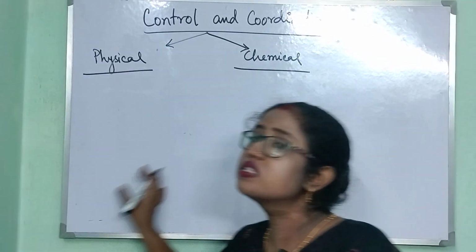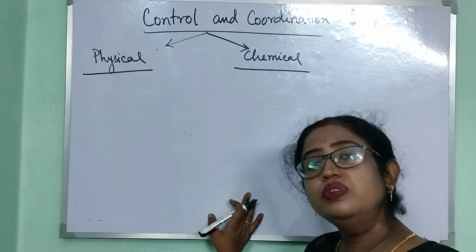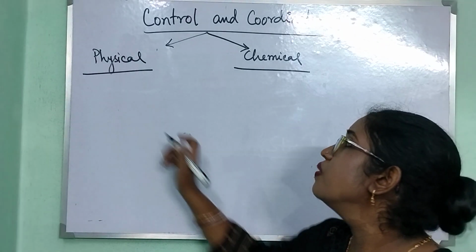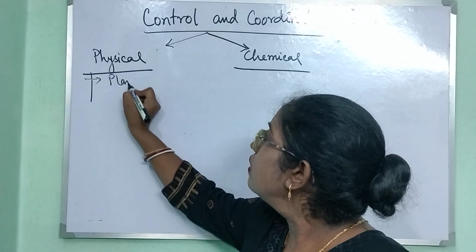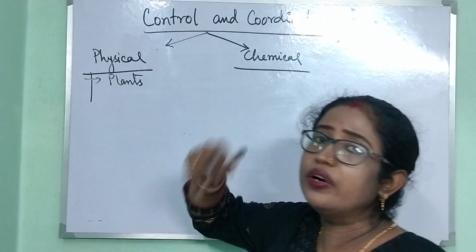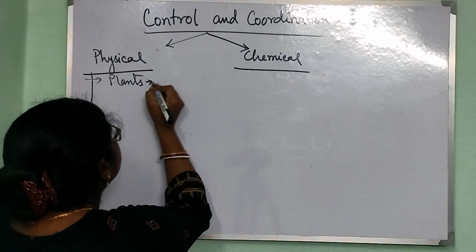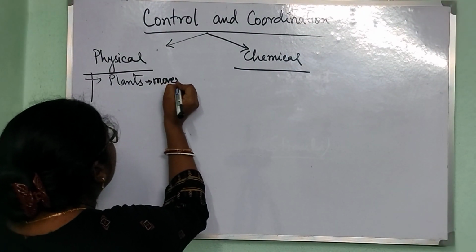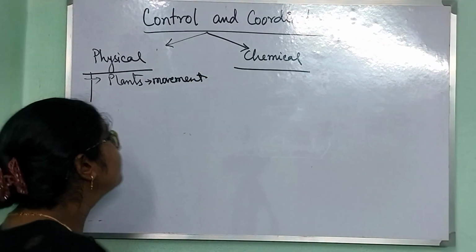Both these types of coordination systems are exerted by both plants and animals. Plants have different kinds of movements by which they exert the physical coordination system.